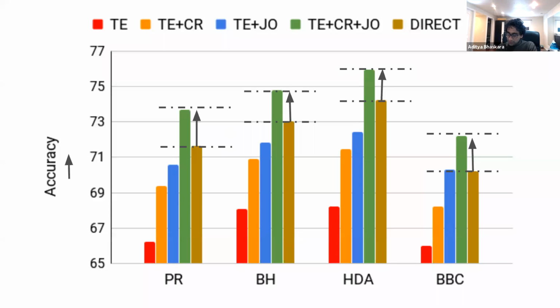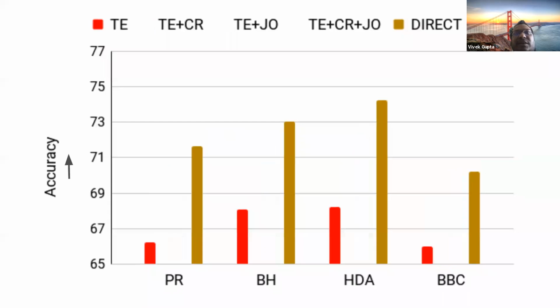So if I have ground truth, I'm getting something like this, which is the brown bar. And if I first do the textual entailment task, and then use those labels to train a classifier to do the prediction, I take entail, not entail, all in the same order, obviously, and then use them without constraints and without joint objective to predict the classification task. There is a huge performance gap, which is this gap.